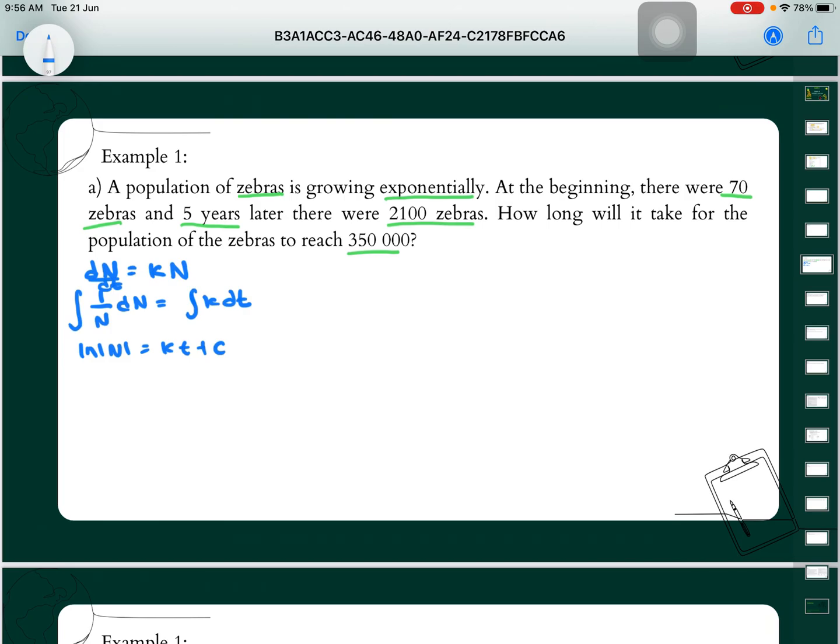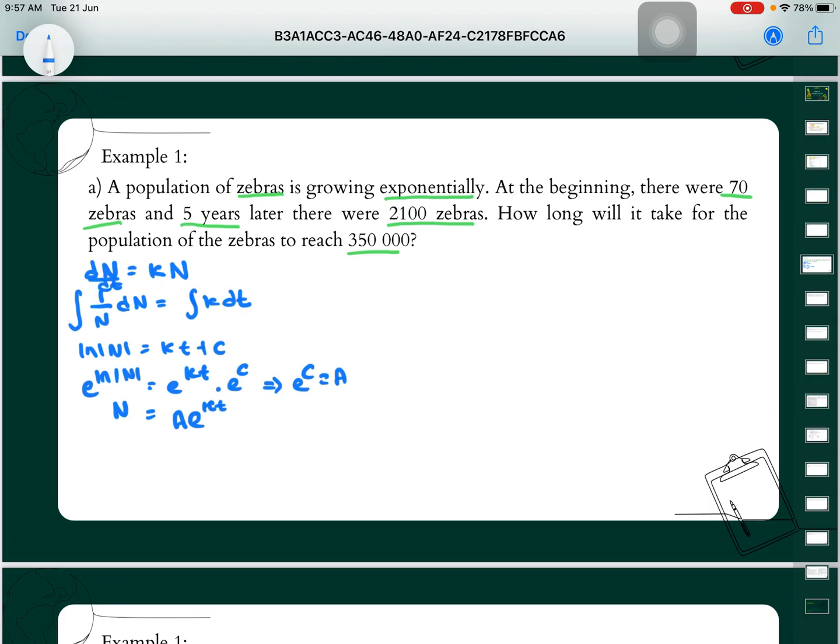To cancel the ln, we take the exponential of both sides. So e to the power of kt times e to the power of c, then we replace e^c with A, and we get N equal to A e to the power of kt.